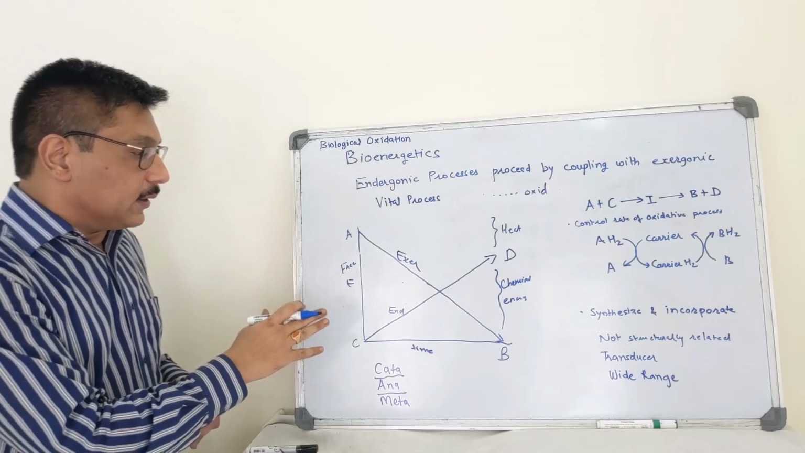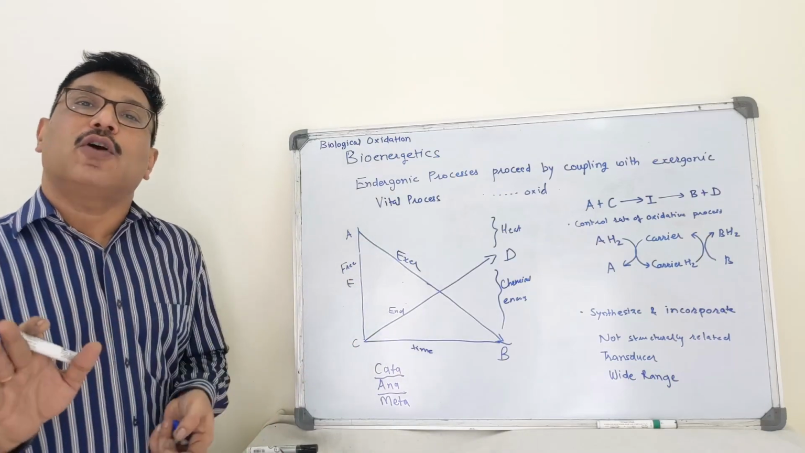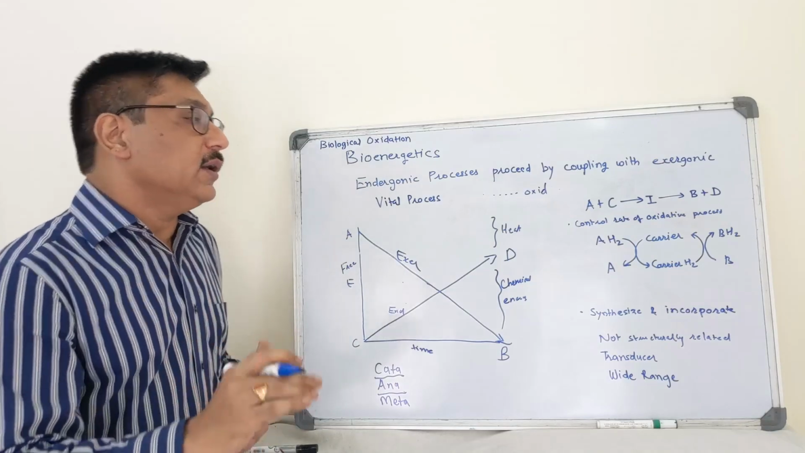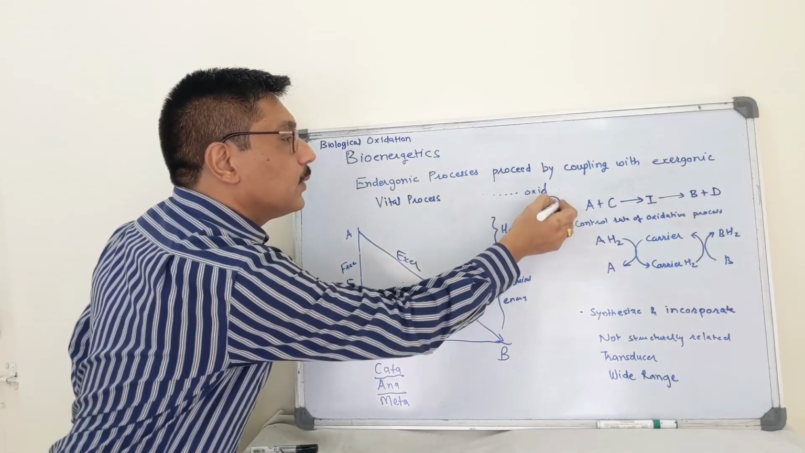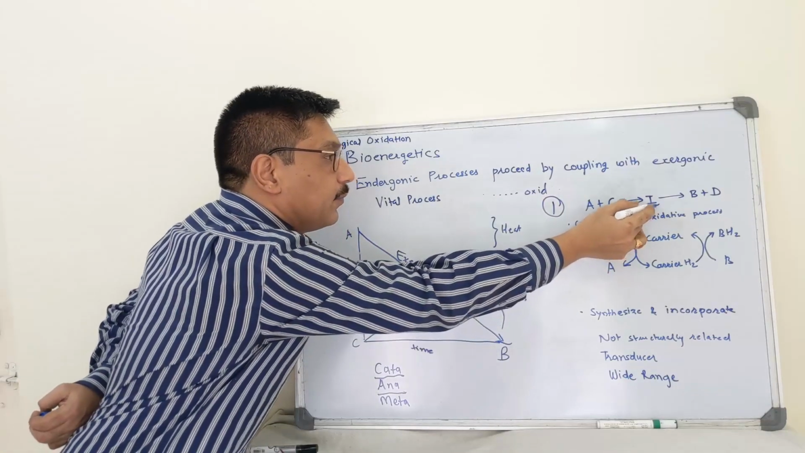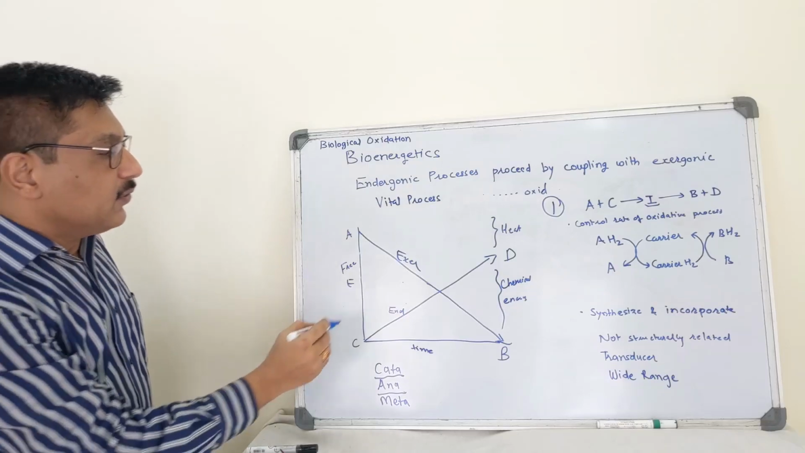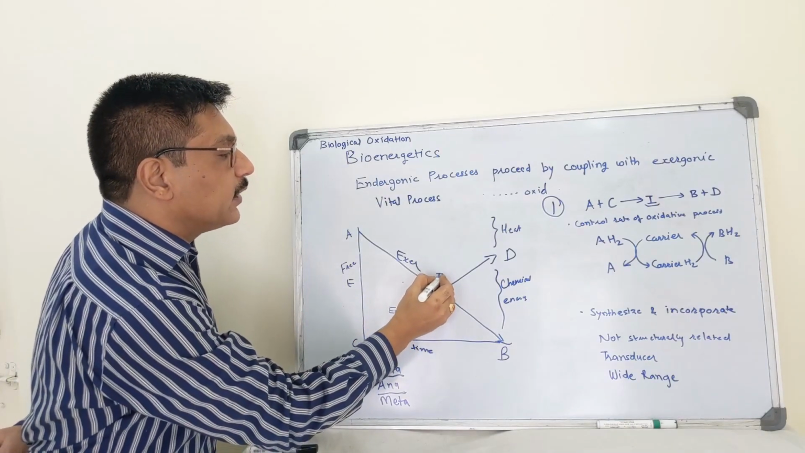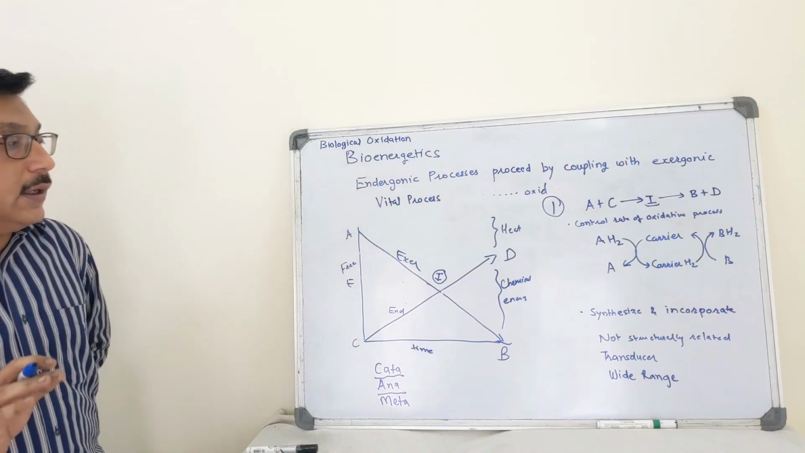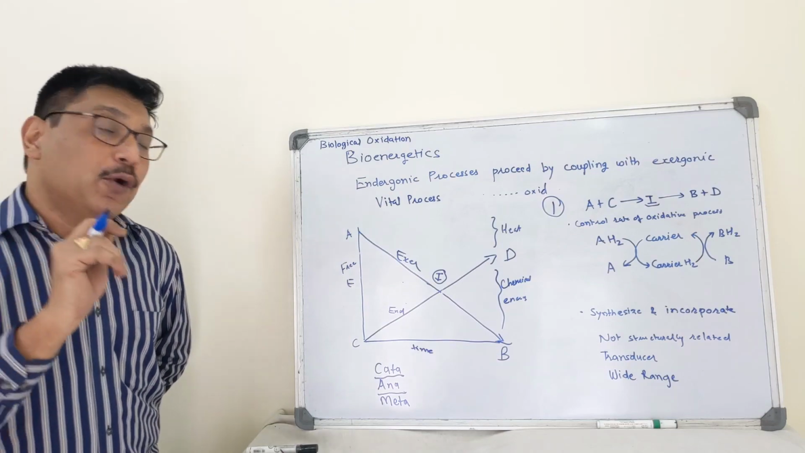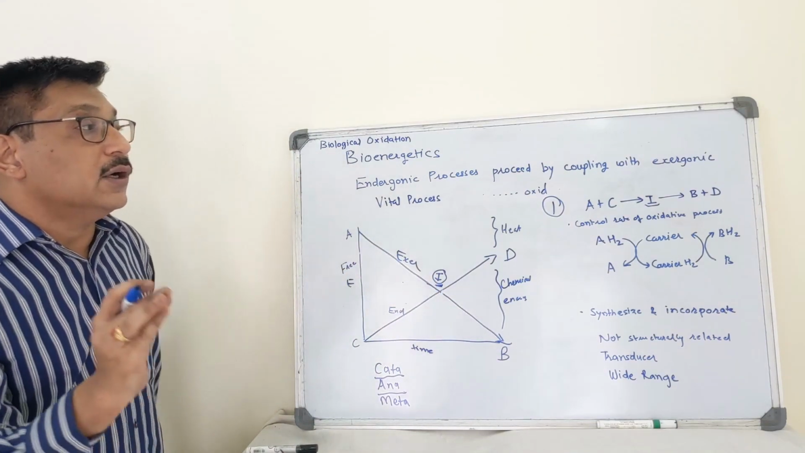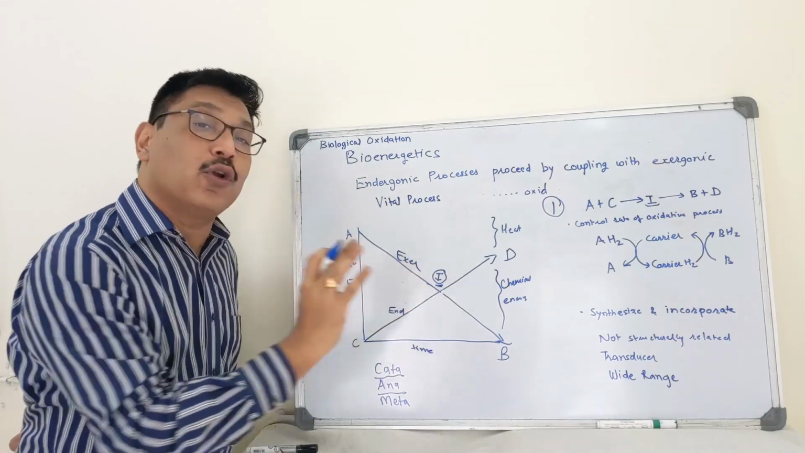Now this coupling can be of two types. One scenario can be where there is an obligatory intermediate, say for example I. So A plus C will synthesize an obligatory intermediate, that is I, which is converted into B plus D. What is the importance of synthesizing I? It will control the rate of the overall process.